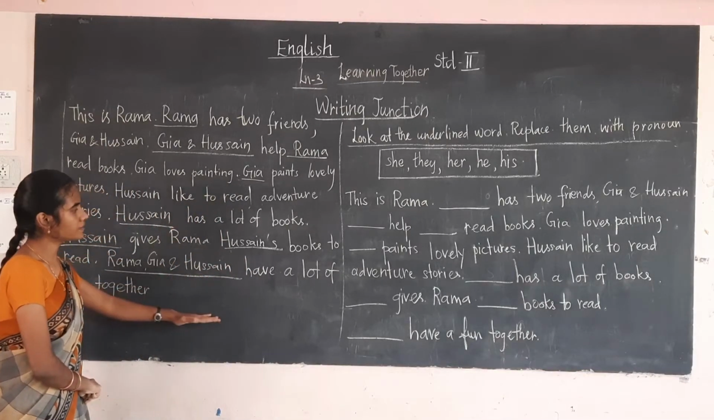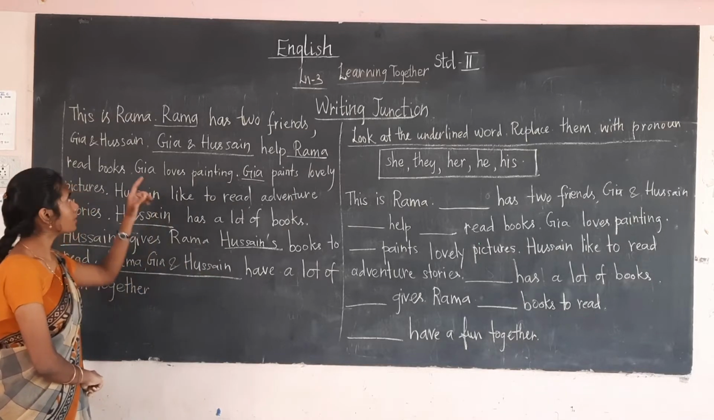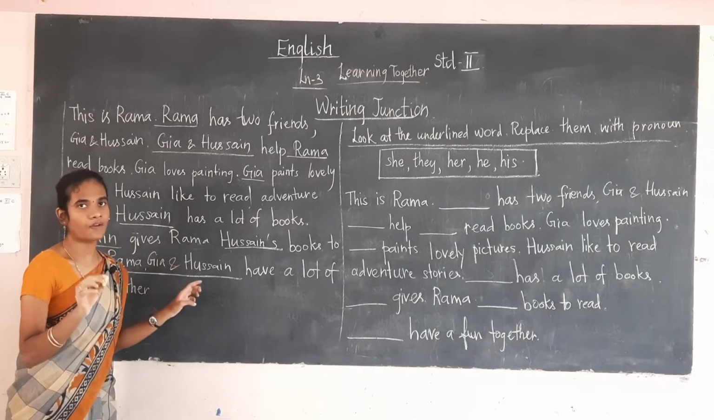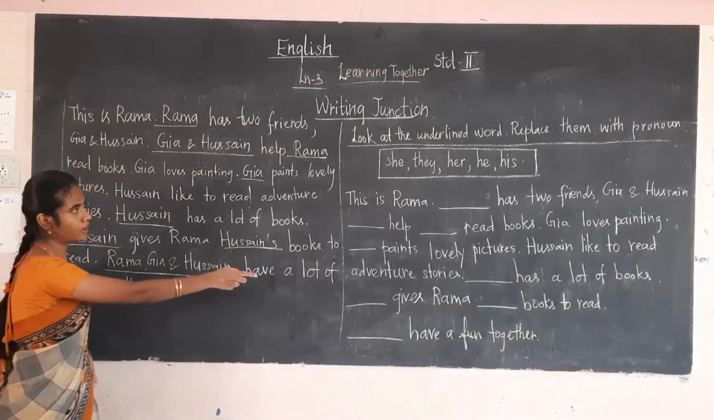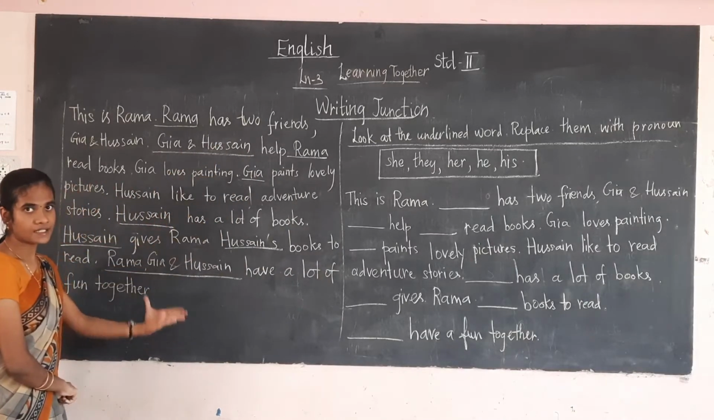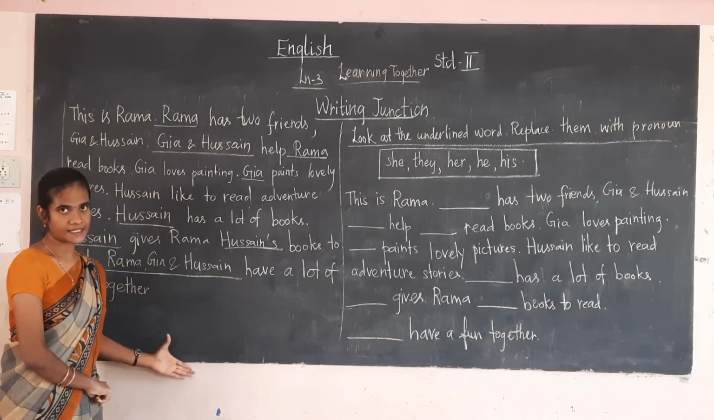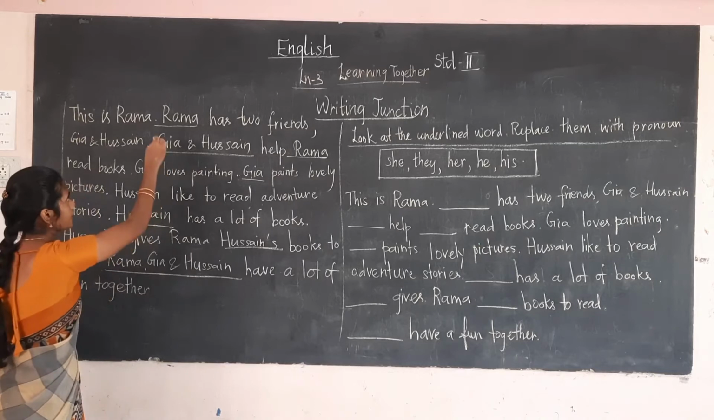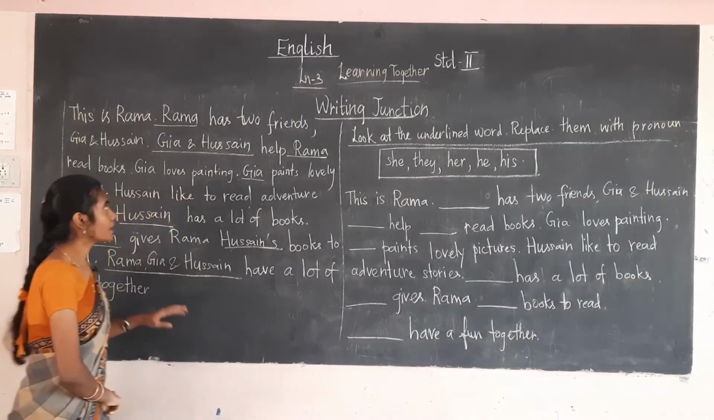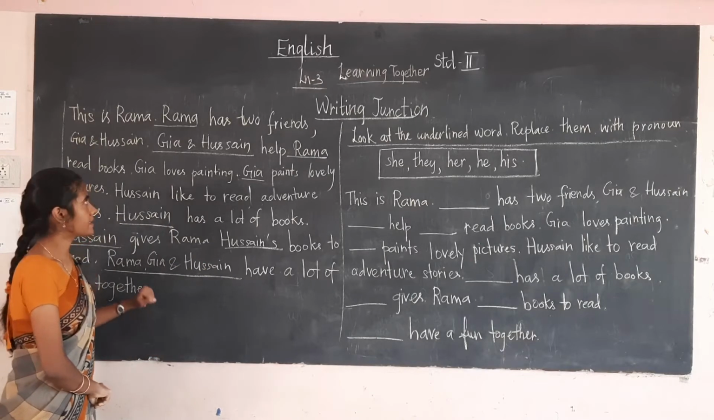I have written a passage, and some of the words I have underlined. For those words you have to write the pronoun, okay? This is an exercise and this is a passage. First I will read out the passage. After that, by seeing the underlined words, we can do the exercise, okay?